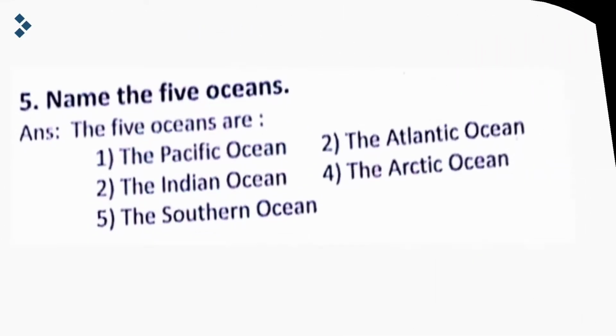So now let's discuss the 5th question we have. Name the 5 oceans. Now we know that we have 5 oceans, and the names are: the Pacific Ocean, Atlantic Ocean, Indian Ocean, Arctic Ocean and Southern Ocean. Once again, the 5 oceans are Pacific Ocean, Atlantic Ocean, Indian Ocean, Arctic Ocean and the Southern Ocean.